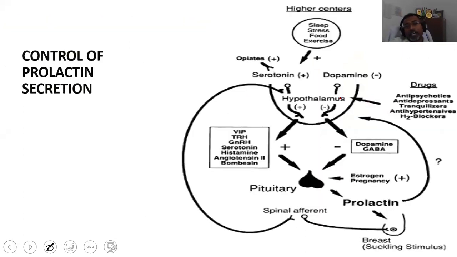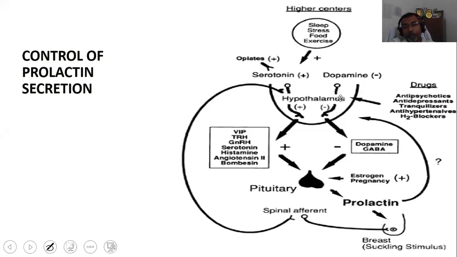Another important thing that I want to tell you, because I think there is some understanding related to the control of prolactin secretion. Prolactin is a hormone, you know, it is basically secreted from the anterior pituitary gland, and this hormone helps us for the formation of the milk in the mother, and that is called lactogenesis.